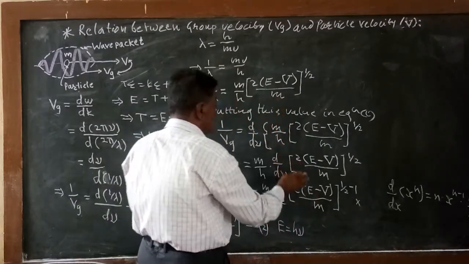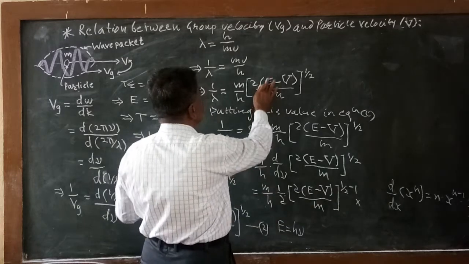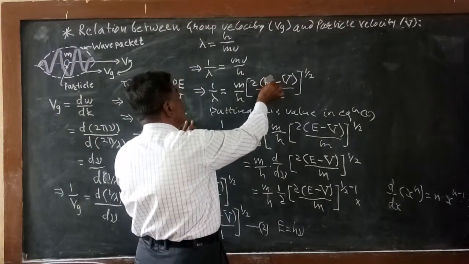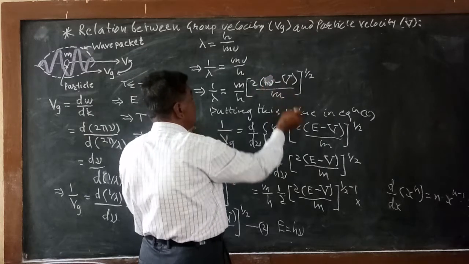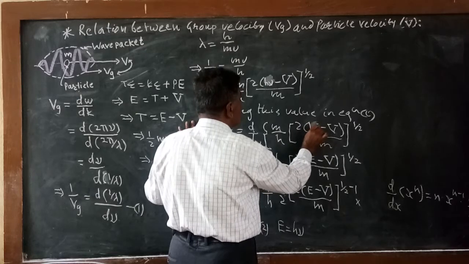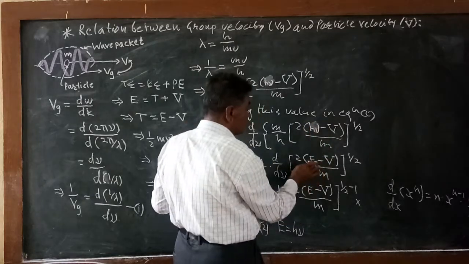Here we have to take the h mu. So we have to take the differentiation with respect to mu.